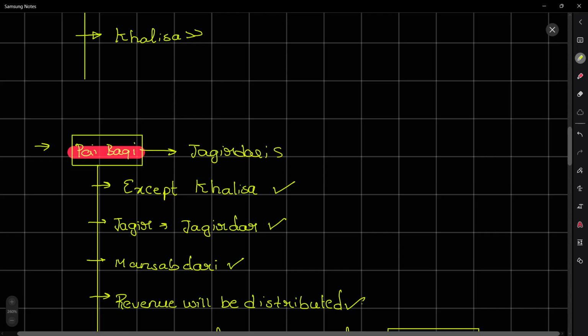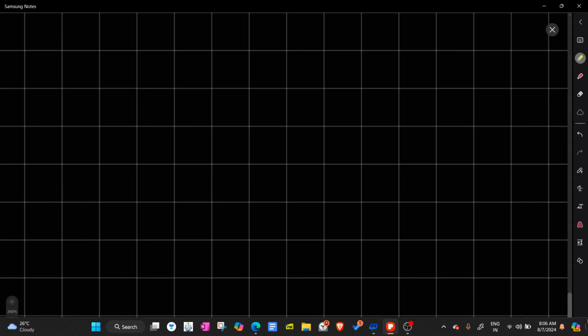The Jagirdari system is quite an important and fascinating thing for many of us. Let me have a new slide for this. Yeah, so here we have the Jagirdari system.